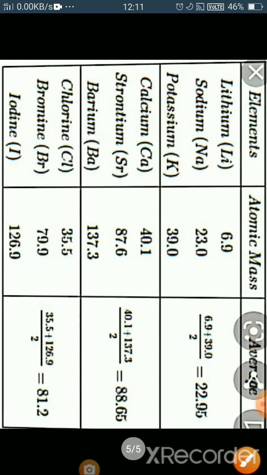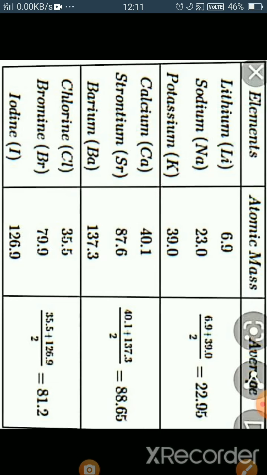Here you can see in the picture, he put out sets of three elements, and he said that the sum of the atomic masses of the first and third, when added and divided by 2, will equal the middle one, and that is called Döbereiner's triad. Here you can understand that Döbereiner takes a set of three elements.